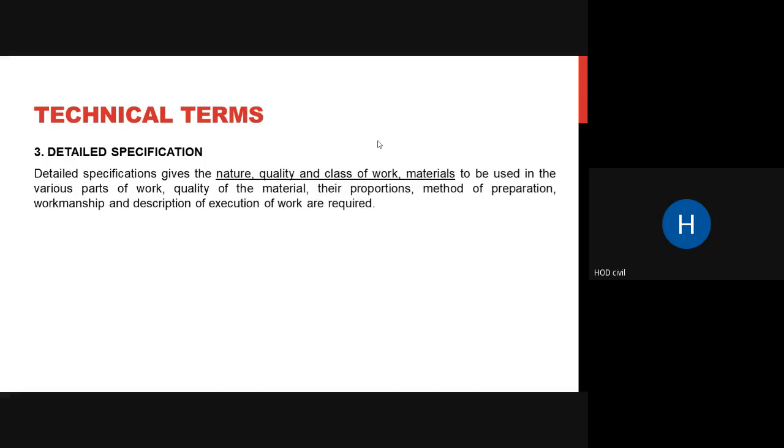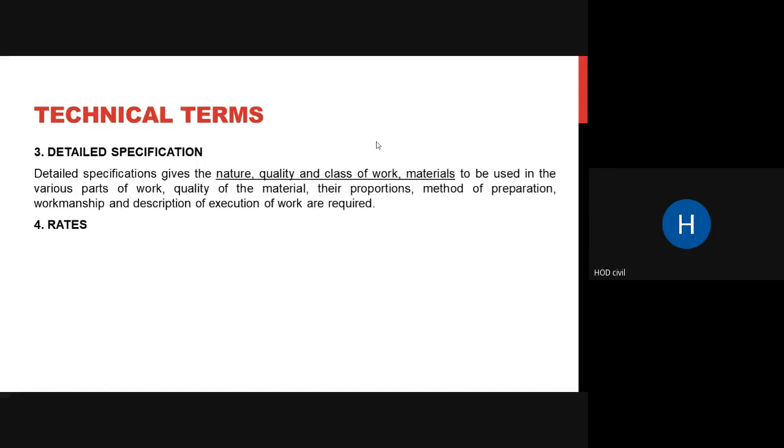A detailed specification gives all of this in detail: quality of the material, their proportions, method of preparation, and how the mixing and proportioning has to be done in the field. When you tell the site engineer that it is M25, how it has to be mixed, prepared and applied, all those things are given in this specification. So workmanship and description of execution of work are given in the detailed specification.